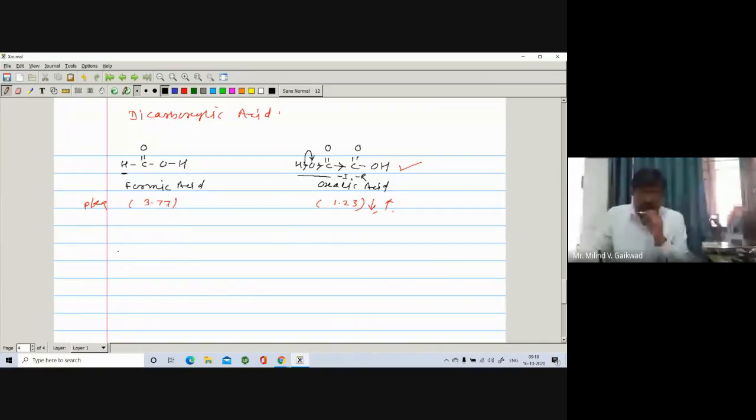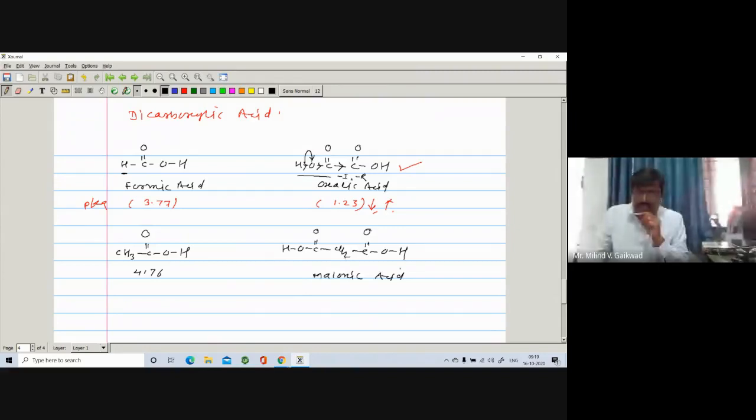Even I will take one more example for this one. Suppose if I take CH3, C double bond O, OH, it is your acetic acid having the pK value 4.76, and one of the hydrogens of CH3, if it is replaced by COOH, then you are having C double bond O and OH. It is called malonic acid. So this malonic acid, of course, you are having one more extra COOH group.